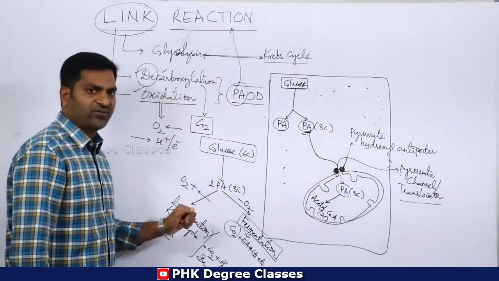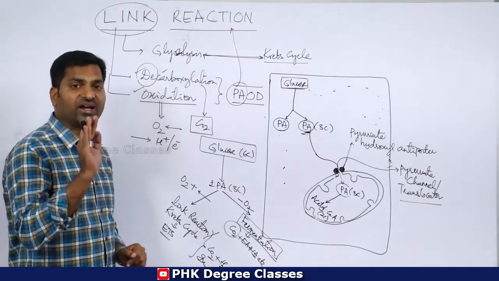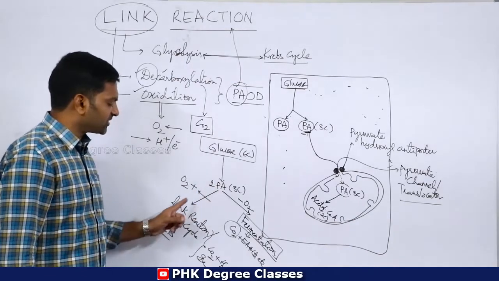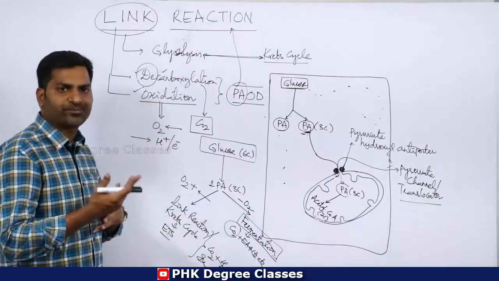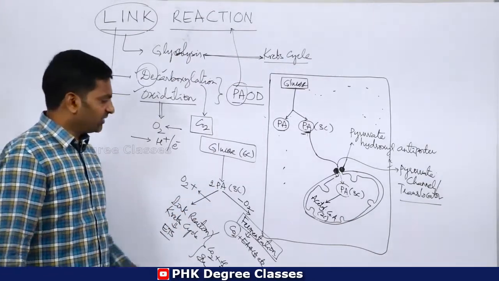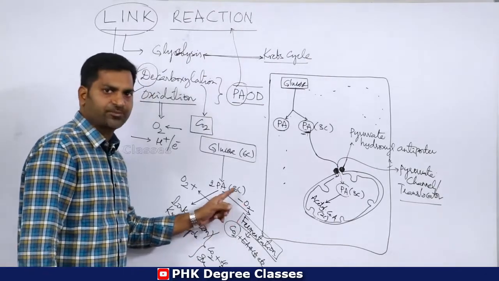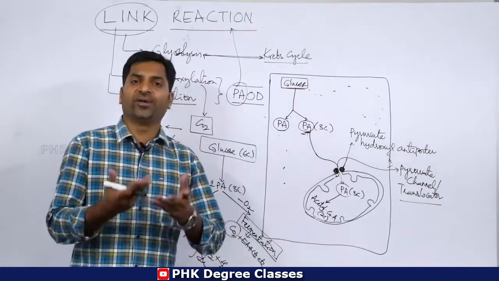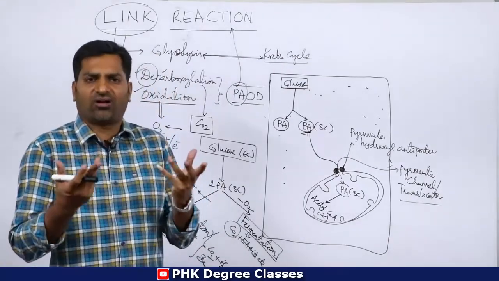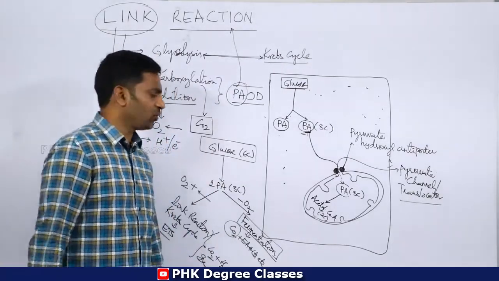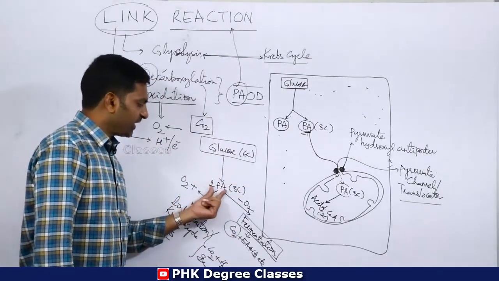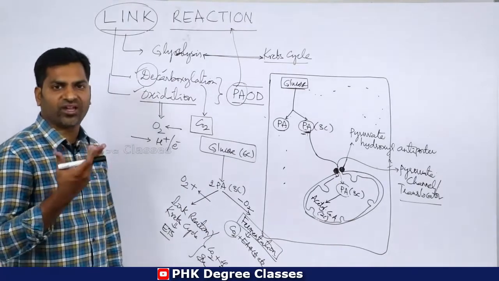The fate of pyruvic acid is based on the availability of oxygen. If oxygen is available, pyruvic acid enters into the link reaction followed by the Krebs cycle, then followed by ETS. If there is no availability of oxygen, pyruvic acid enters into the fermentation process and the end products will be carbon dioxide and ethanol or lactic acid. So this is about the fate of pyruvic acid, or you can say pyruvate.